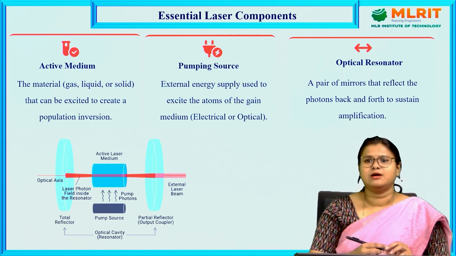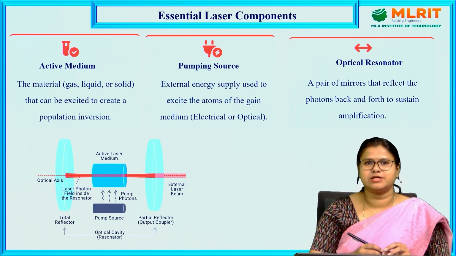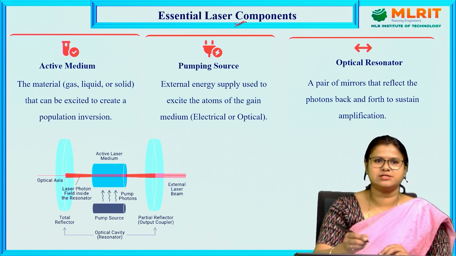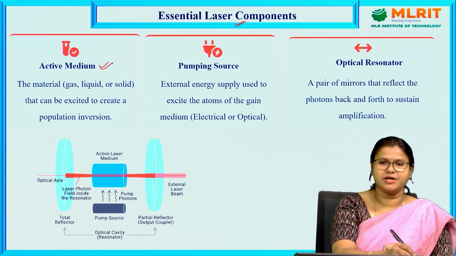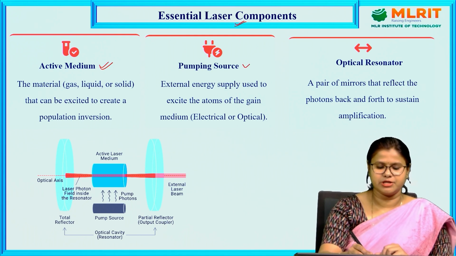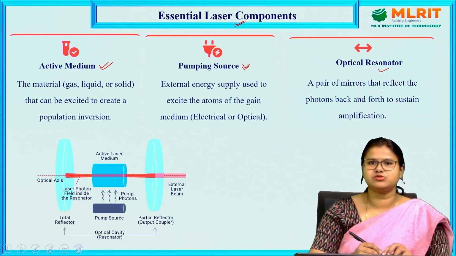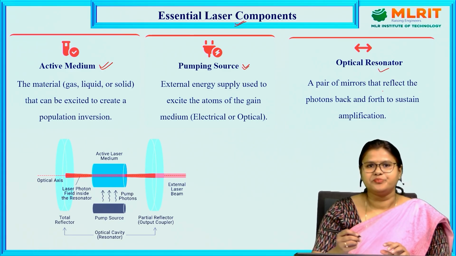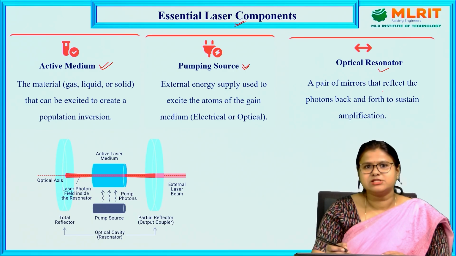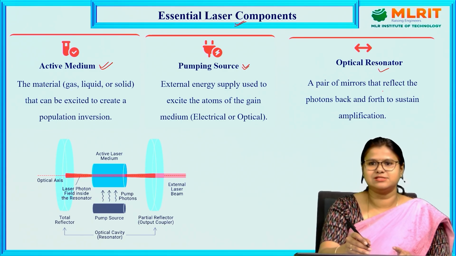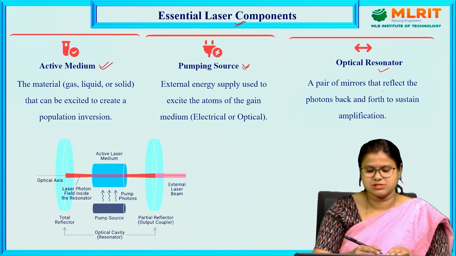Then when we are constructing a laser, let us consider what the essential components are. First, we require the active medium, then we require some pumping source, and we require an optical resonator. Next I will discuss different methods of pumping, but before that I will briefly tell what pumping is.